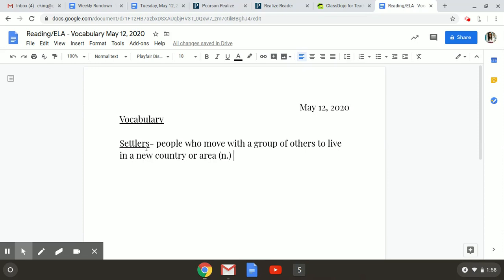And those were the people who Johnny Appleseed said, you know what, I'm going to be smart and I'm going to plant apple trees for these new settlers so that they can survive here and have food.